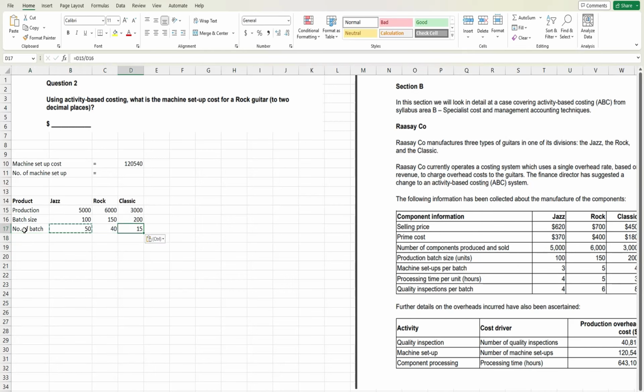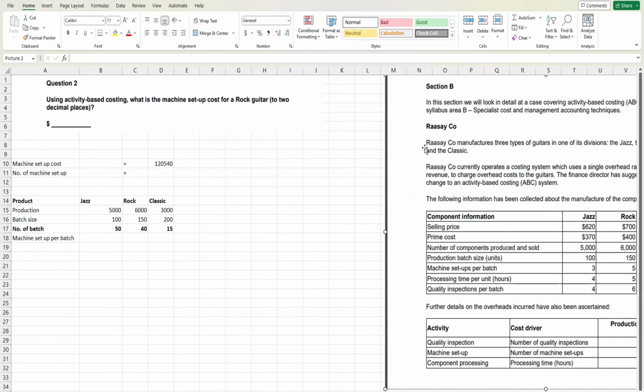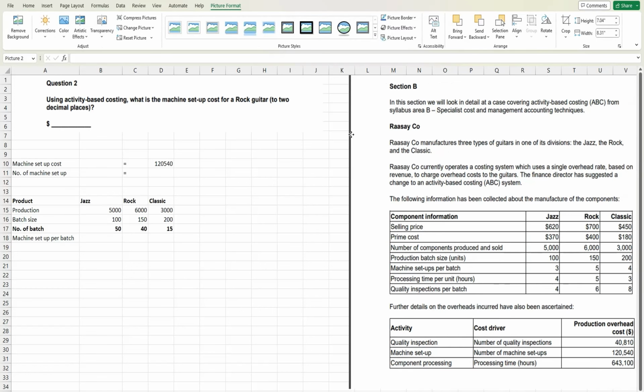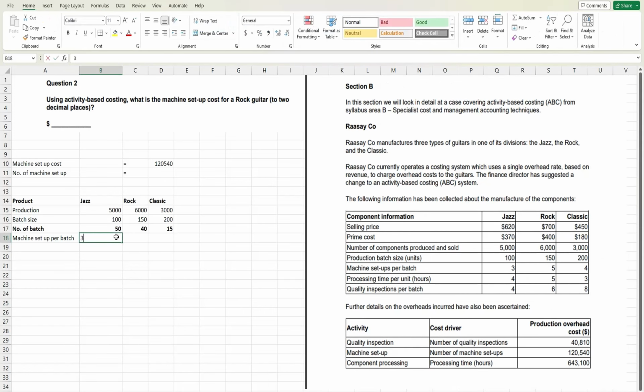So now you can see machine setup per batch. It's given in the question. That means in one batch, how many times we are required to set up the machine. It's provided in the question. You can see here, let me drag it over here. So what is the machine setup per batch? It's 3, 5 and 4.